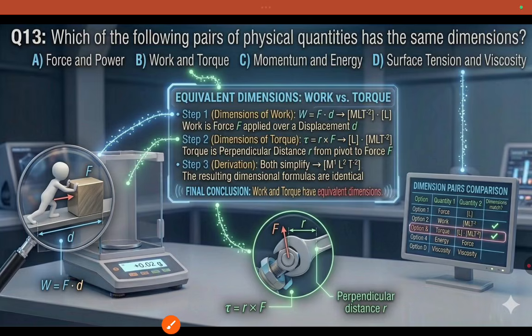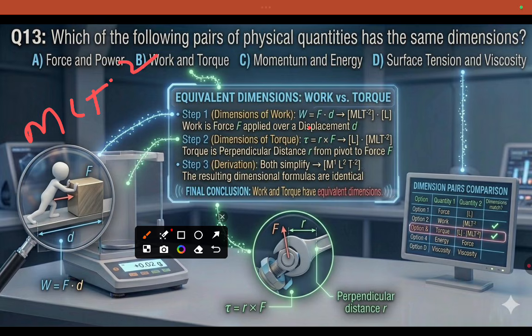Next one. Which of the following pairs of physical quantities has the same dimensions? Work is force times distance, force is MLT minus 2. Power P equals W by t. Work has dimensions ML square T minus 2, so they are not equal.